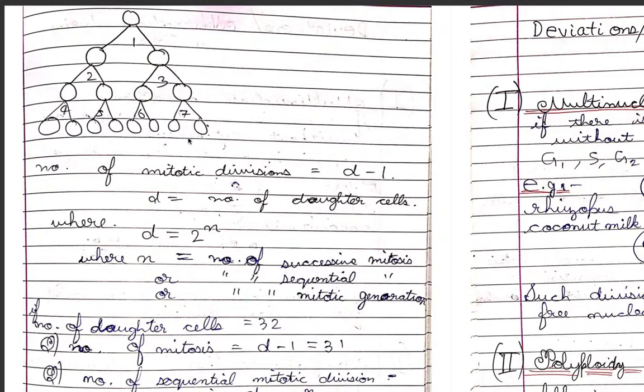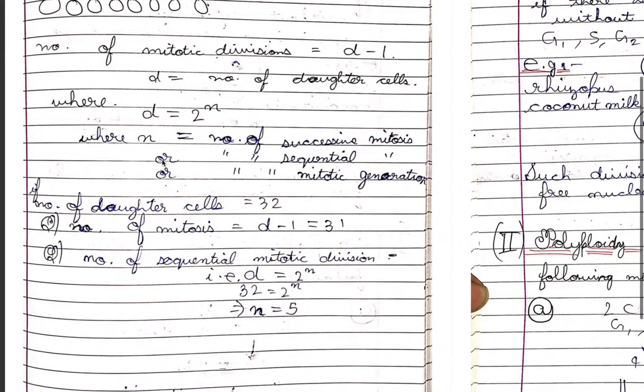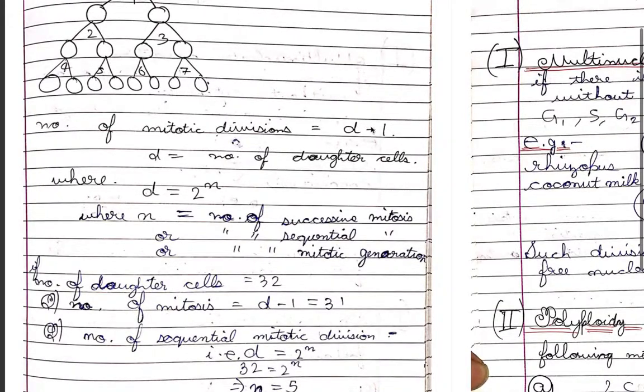This is just a formula where d, the daughter cell number, is 2 to the power n, and n is the number of successive or sequential mitosis, or the number of mitotic generations. How to understand this? Simple. If the number of daughter cells given in the question is 32, then d is 32. The number of mitoses occurring would be d minus 1, so 31.